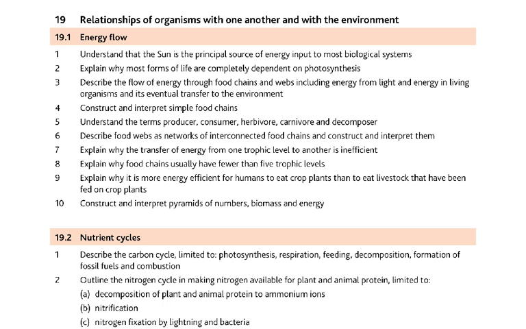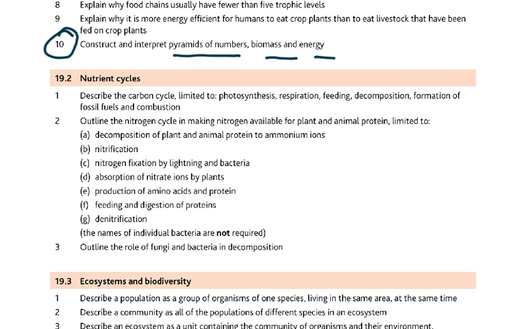Then the advantages of genetic modification, limited to modifying crop plants and bacteria. Last chapter I want to talk about is you have to know the flow of energy through food chains. This is a very favorite question. Construct simple food chains and construct and interpret pyramids of numbers, biomass, and energy. The nutrient cycles, we have our favorite, the carbon cycle and the nitrogen cycle. You must know these points. You must go through these points. Please read through these points and remember these points.